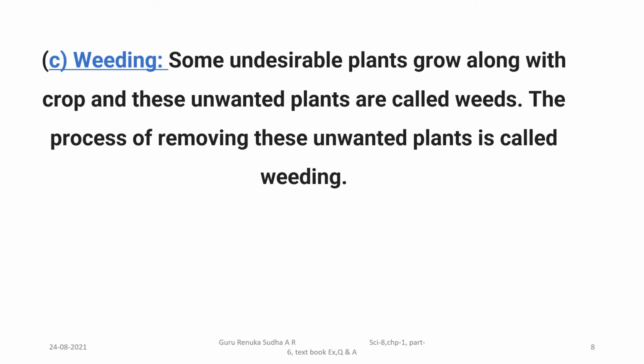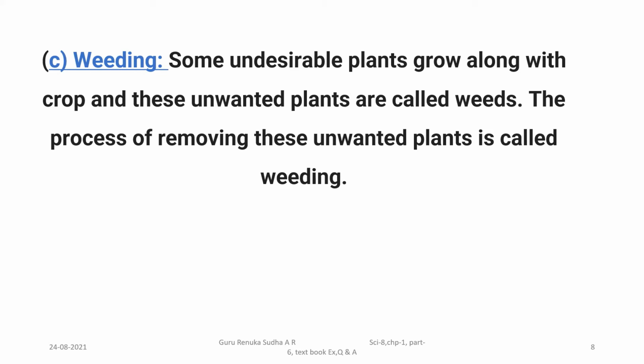Okay, third one, weeding. Already you know what a weed is, what weeding is, and what weedicides are from the part 4 section. Weeding is a process of removing undesirable plants from the crop. Some undesirable plants grow along with the crop, and these unwanted plants are called weeds.